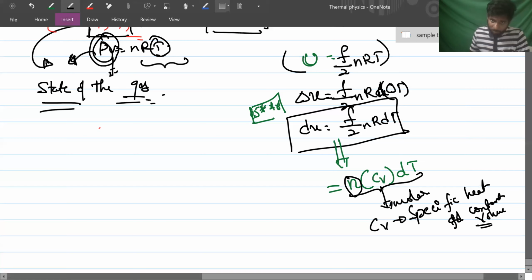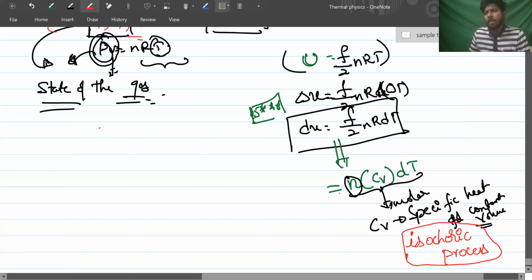You might have studied this in chemistry. Constant volume means isochoric. Do you know this or not? So, sir, this formula might be applicable only for an isochoric process, because you wrote Cv. It comes to your mind, right? But make this point clear: this formula for dU, F by 2 nR dT or nCv dT, is applicable for all processes.